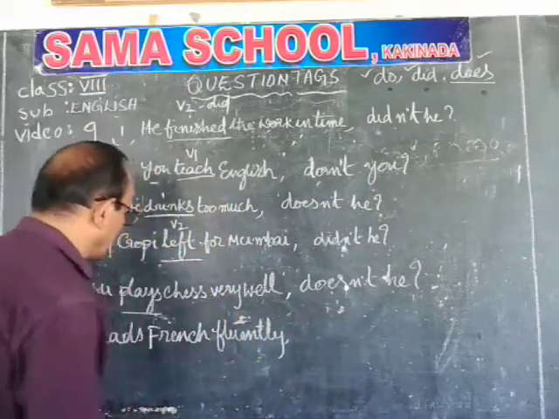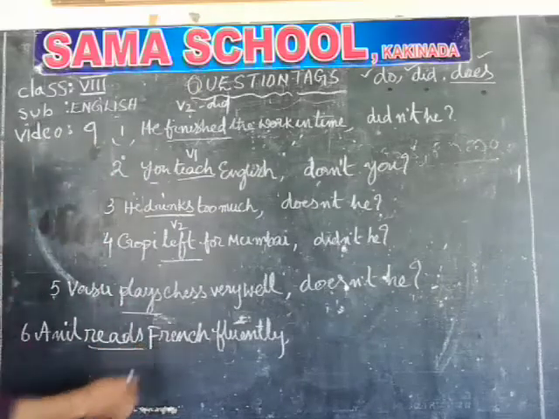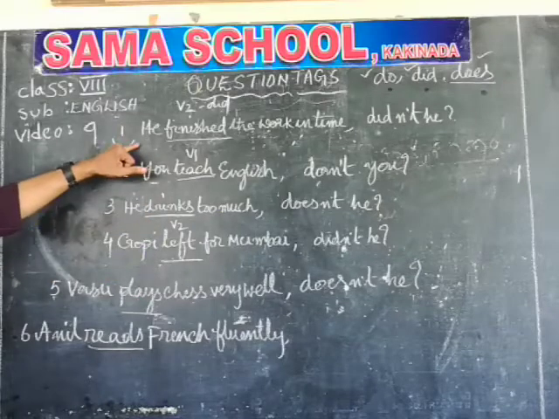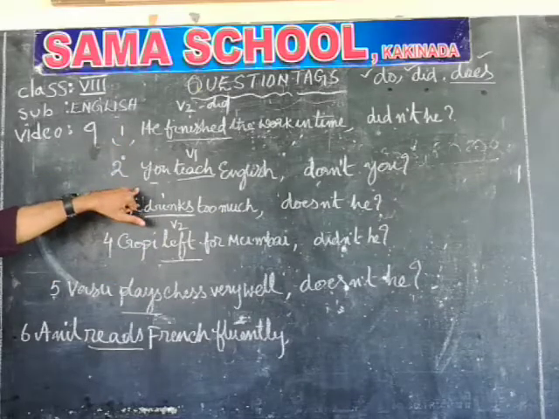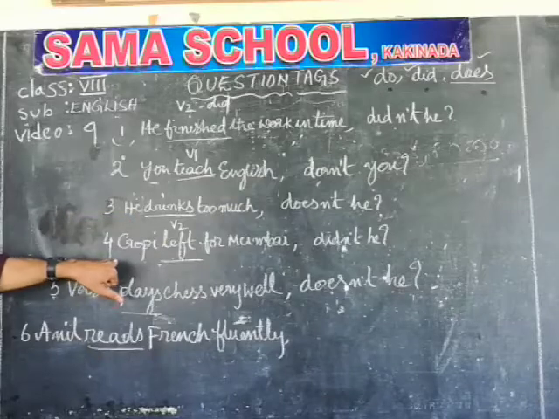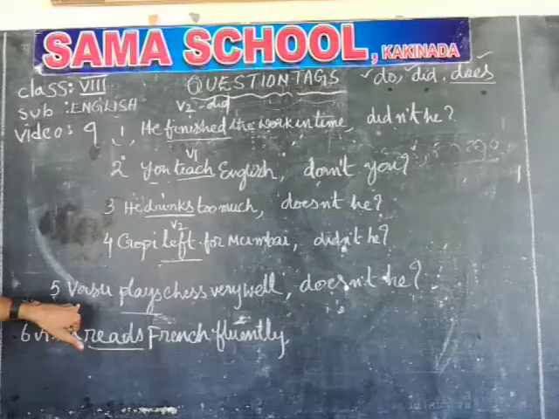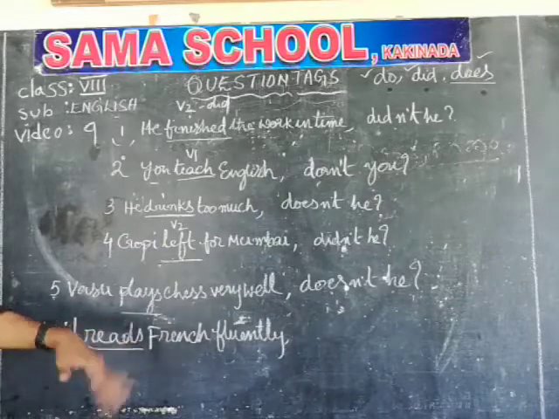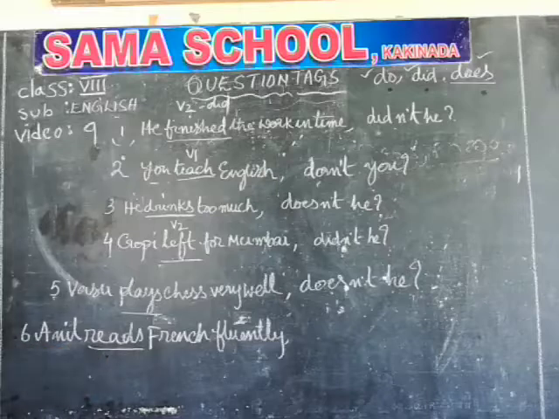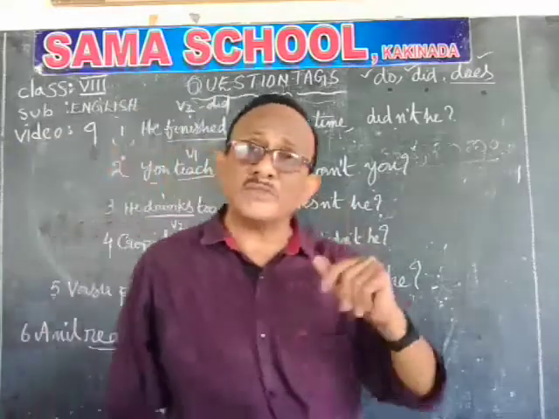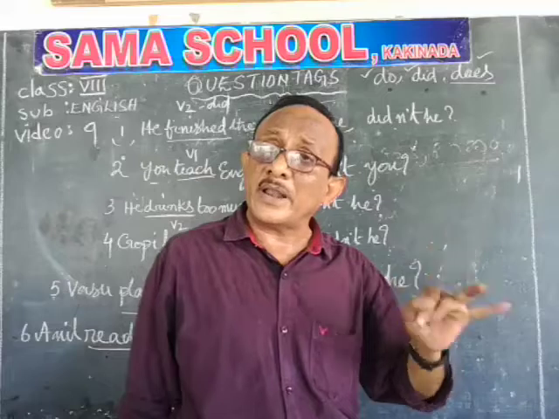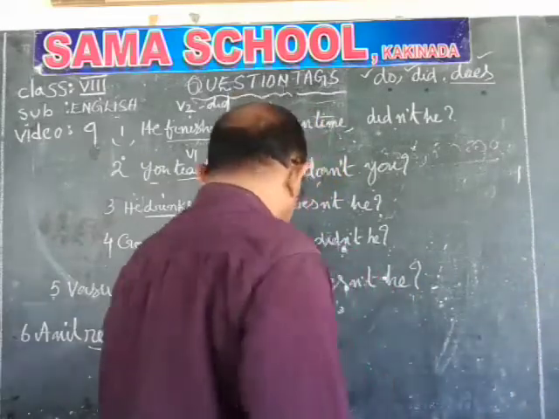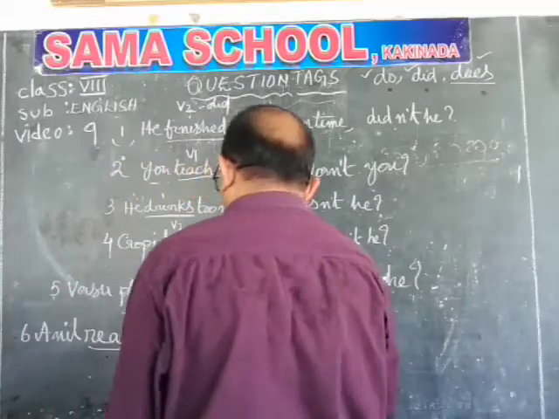Anil reads French fluently. Again, all these sentences are not having special verbs. The first sentence has a main verb, the second has a main verb, the third, fourth and fifth sentences also have main verbs, and the sixth sentence also has only a main verb but not a special verb. So reads is the main verb: read, read, read, reading, reads. It is in V5. Take the help of does. Anil reads French fluently, doesn't he?